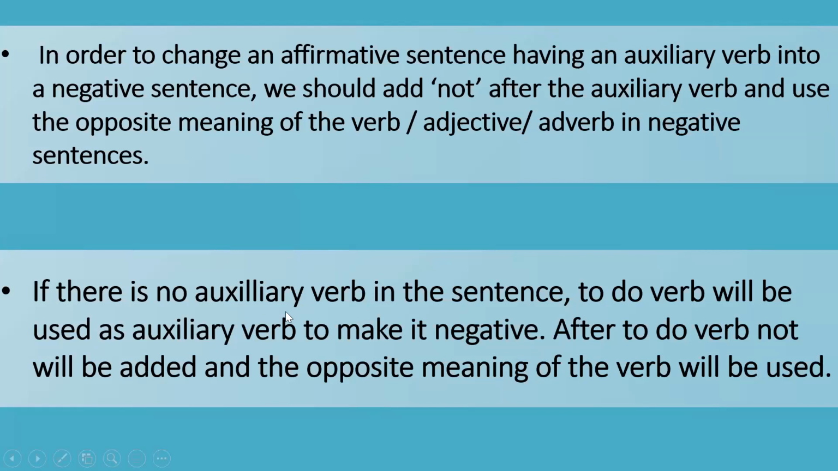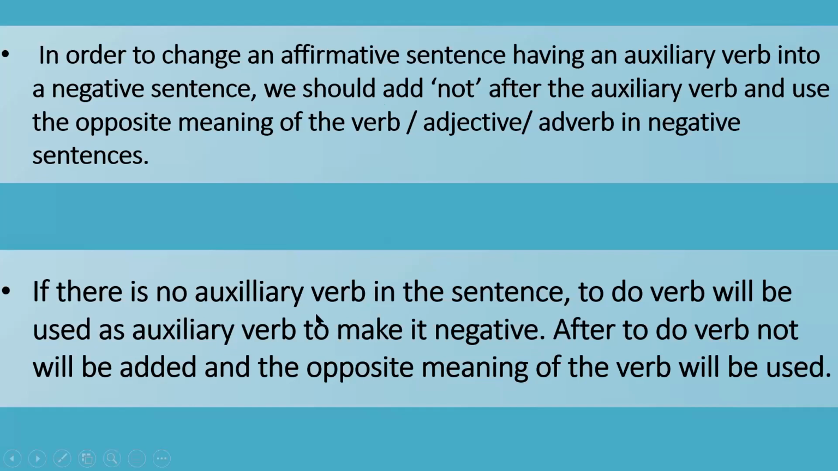If there is no auxiliary verb, suppose the sentence has no auxiliary verb, a to do verb will be used as auxiliary verb to make it negative. What is a to do verb? Any do verb like do, does, did. So we will use these do verbs to make the sentence negative in case the sentence does not have an auxiliary verb. If the sentence has an auxiliary verb, we will simply add the not word or any negative word after the auxiliary verb.